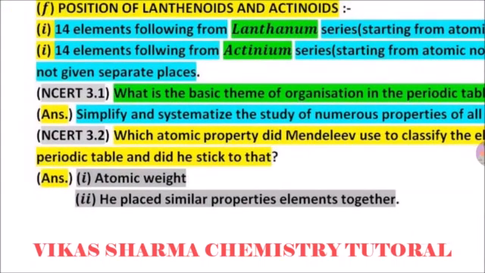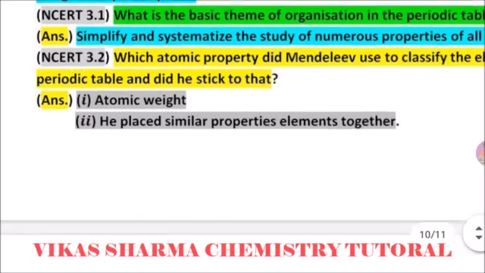Yes, his basic criterion was atomic weight, and he placed elements with similar properties together. If elements showed the same chemical property, he put them together and ignored the atomic weight. So it's also a drawback, because he put the higher atomic weight substance earlier.